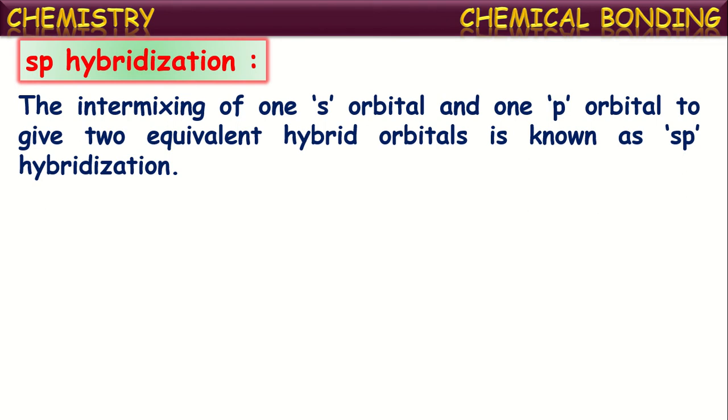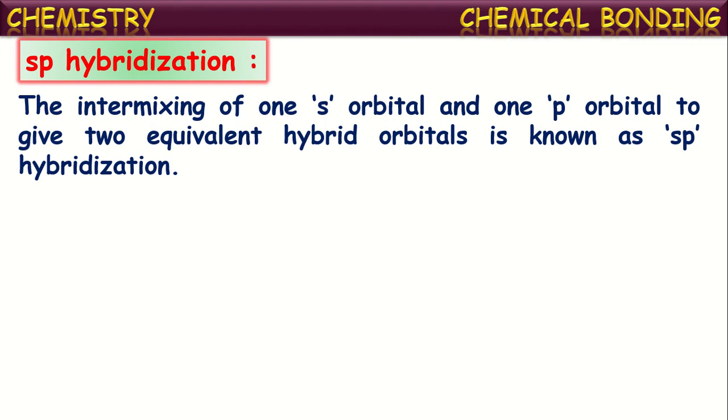The intermixing of one s orbital and one p orbital results in two equivalent hybrid orbitals. It is called sp hybridization because one s orbital and one p orbital participate in the intermixing. The resultant two equal-energy orbitals are called sp hybridized orbitals.